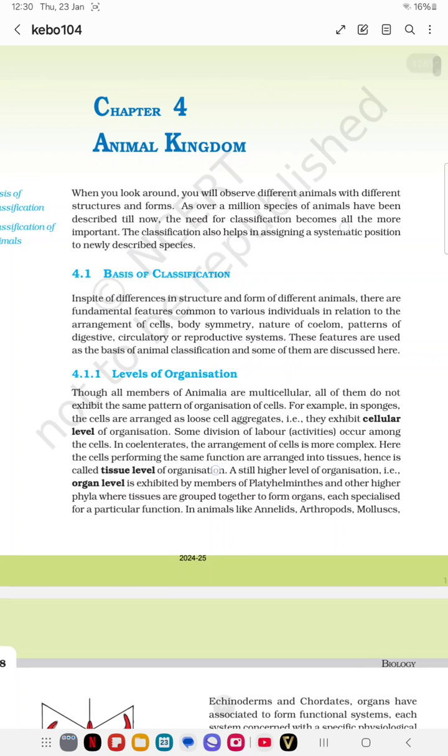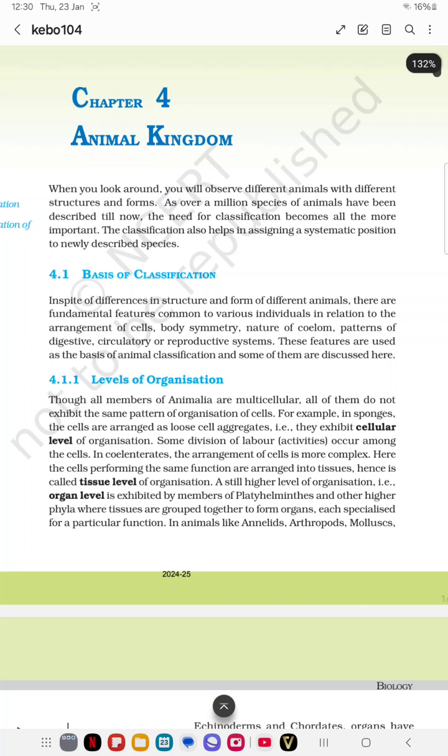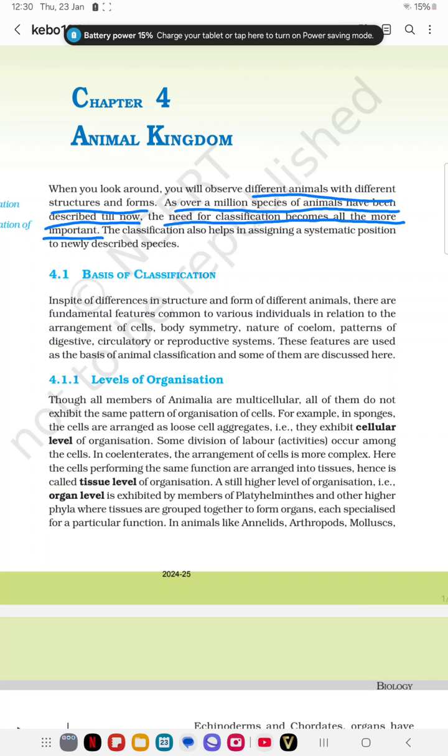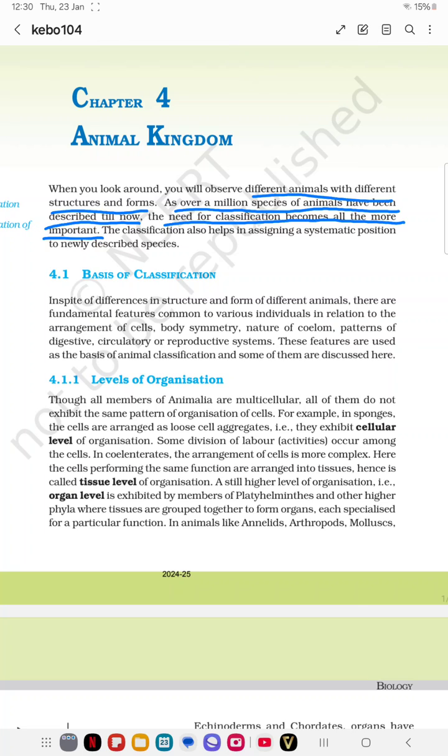Here we will see that we observe different animals with different structures and forms. We observe that over a million species of animals have been found till now. Actually, we know that till now over millions of species of animals have evolved. The need for classification becomes all the more important. So we need to classify them.